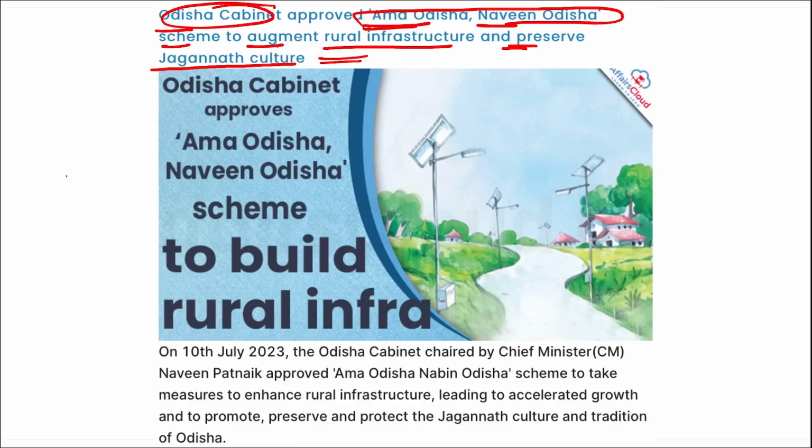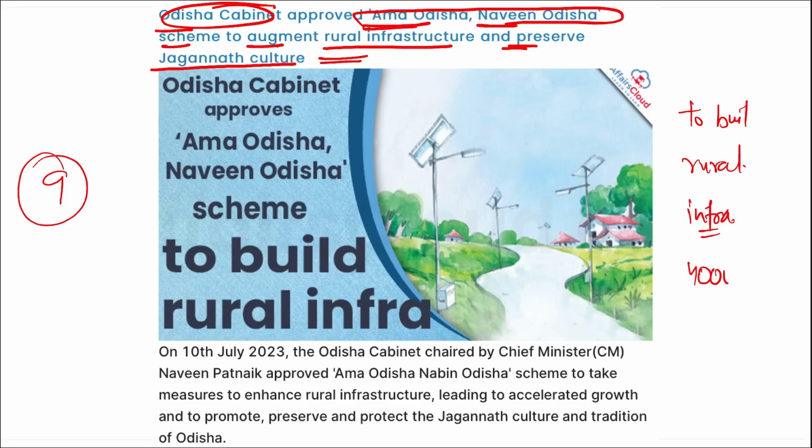The cabinet has also approved around 9 proposals related to 6 different departments that include energy, home, panchayati raj, drinking water, revenue and disaster management, scheduled caste and scheduled tribes, etc. Also remember, under the scheme Amma Odisha Naveen Odisha, it is to build rural infrastructure, right? Apart from this, under this scheme, a budget of 4,000 crore rupees will be allocated, and it will cover all gram panchayats with an entitlement of 50 lakh rupees each.